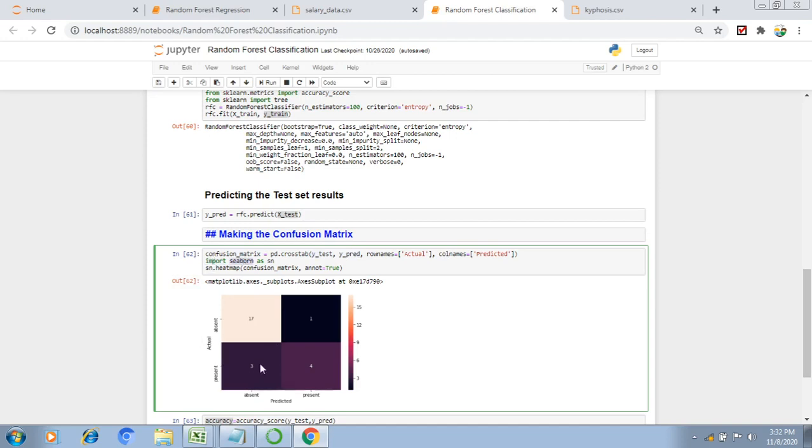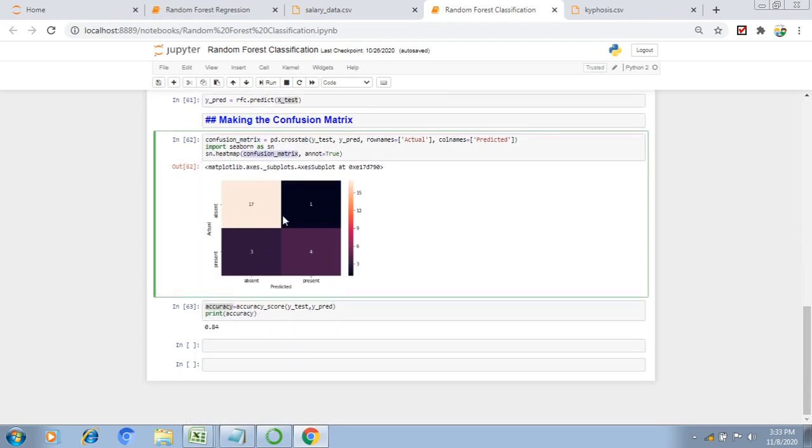Here I import Seaborn because I want to represent it in a graphical format. I'm using Seaborn, whose alias name is sn, dot heatmap, and I'm passing the confusion matrix data to represent it as a heat map. Here the actual is represented in the rows and the prediction data in the columns. For example, actual is absent and prediction is also absent: this is a correct prediction. Actual is present and prediction is also present: this is also a correct prediction. Actual is present and prediction is absent: this is a wrong prediction. Actual is absent and prediction is present: this is also a wrong prediction.